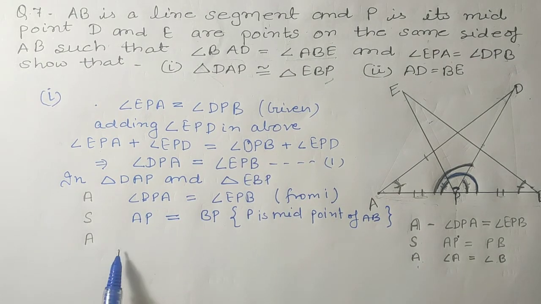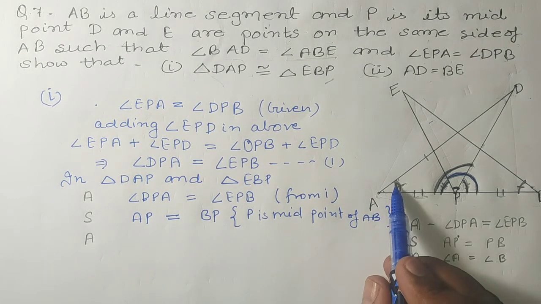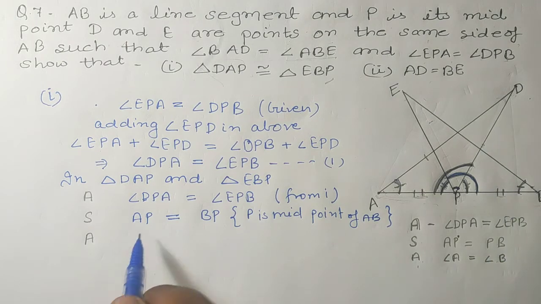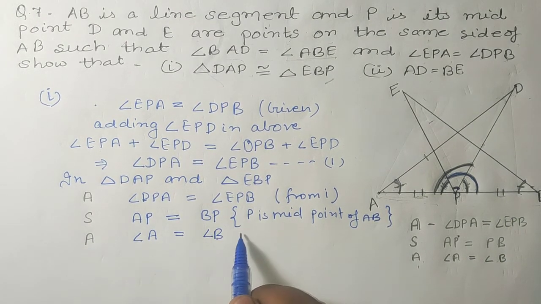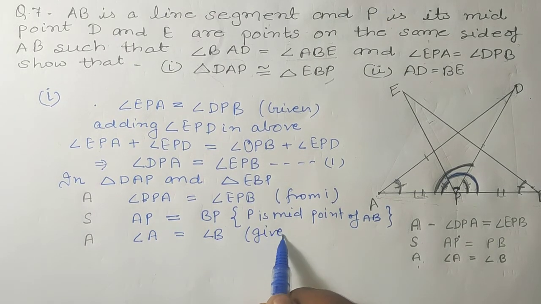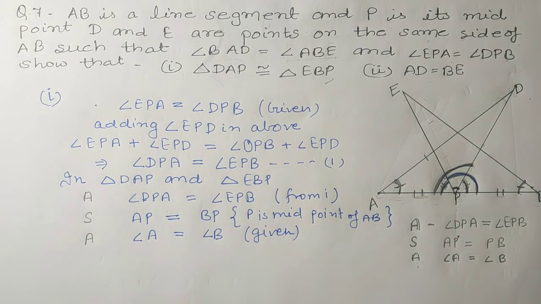And the third one is angle. Which angle? Angle A is equal to angle B. It was given in the question. Okay, so now we are having angle side angle.